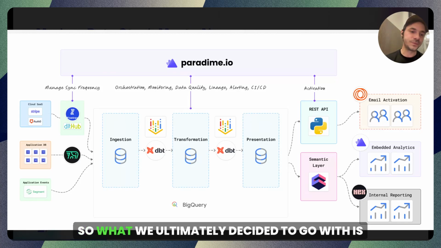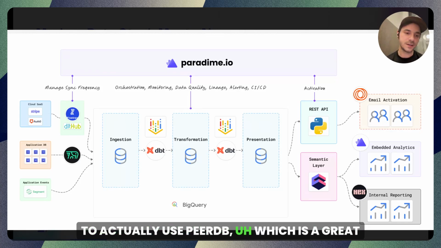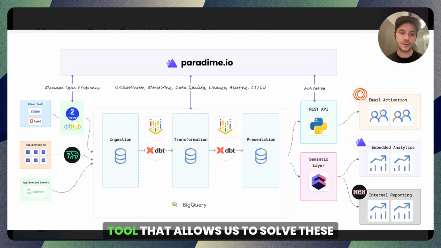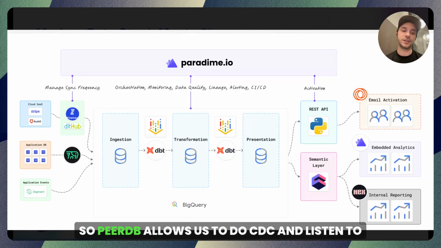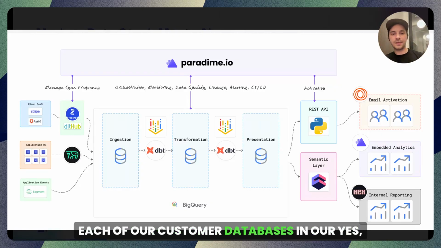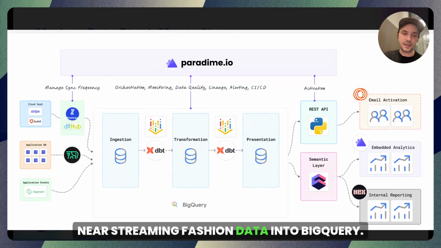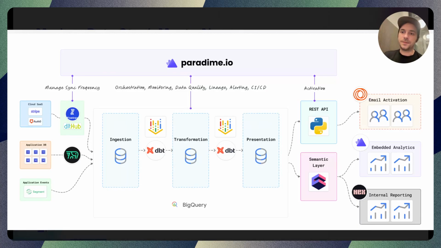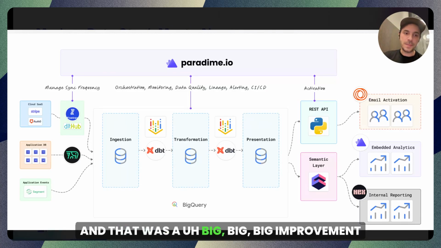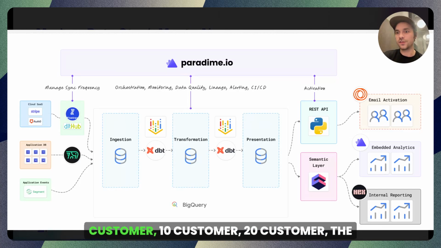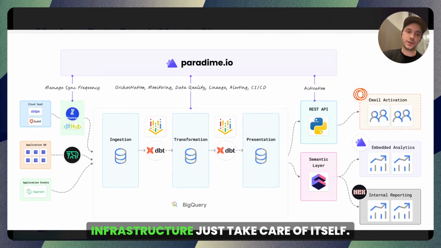So what we ultimately decided to go with is to actually use PeerDB, which is a great tool that allows us to solve these problems. PeerDB allows us to do CDC and listen to each of our customer databases in RDS and fundamentally insert data into BigQuery in an almost near streaming fashion. And that was a big improvement, because right now it means that we don't have to worry about if it's one new customer, 10 customers, 20 customers. The infrastructure just takes care of itself.